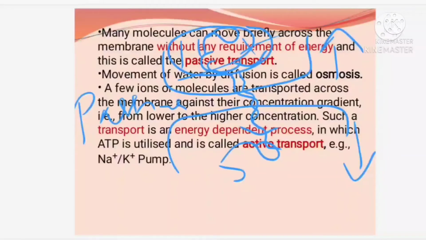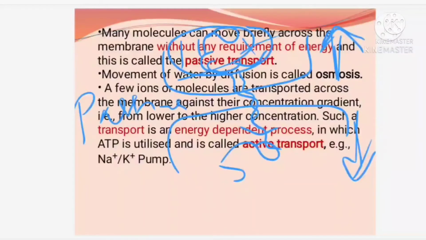Molecules move from a region of high concentration to a region of low concentration. This one we call as what? Simple diffusion. Here what is not needed? Energy is not needed. Nothing is needed, okay, to spend energy and move. It's just moving like that. This type of movement we call as passive transport. Without the requirement of energy, ions or molecules are moving from a region of high concentration to a region of low concentration.